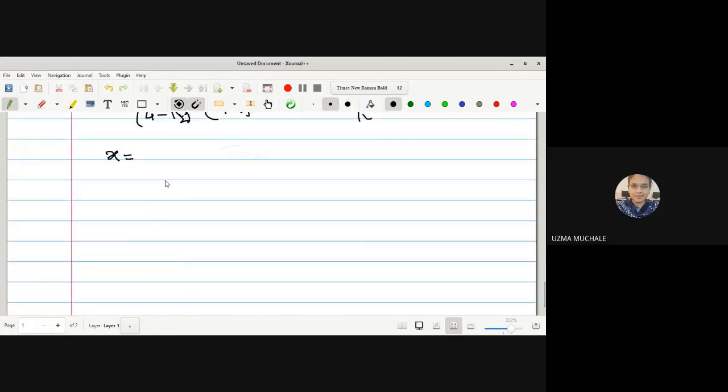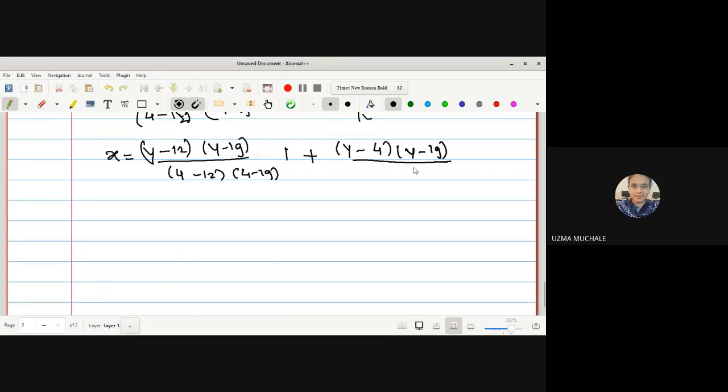Now let me write down. y minus 12 into y minus 19 divided by y0 is 4, 4 minus 12 into 4 minus 19 into corresponding value of x0 is 1, plus y minus 4 into y minus 19 divided by 12 minus 4 into 12 minus 19, into value of x1 is 3, plus the next one, y minus 4 into y minus 12 divided by 19 minus 4 into 19 minus 12, multiplied by 4.